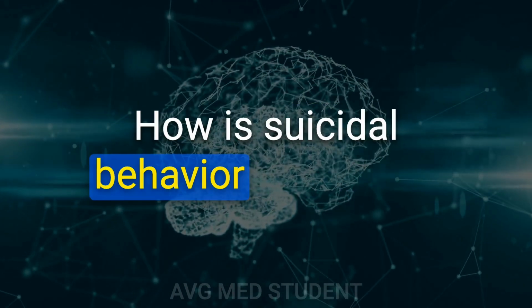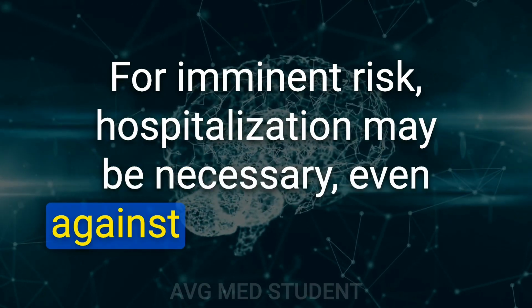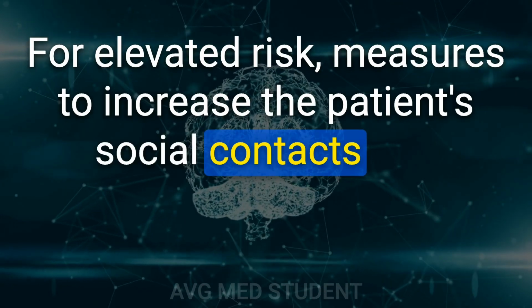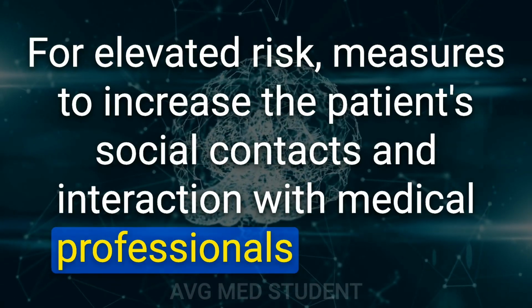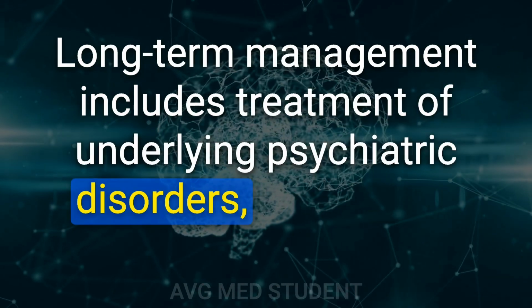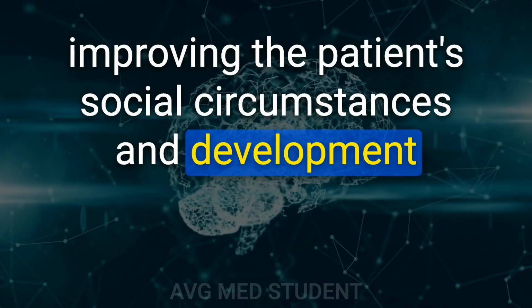How is suicidal behavior managed? For imminent risk, hospitalization may be necessary, even against the patient's will. For elevated risk, measures to increase the patient's social contacts and interaction with medical professionals are taken. Long-term management includes treatment of underlying psychiatric disorders, counseling, and assistance in improving the patient's social circumstances and development of problem-solving and coping skills.